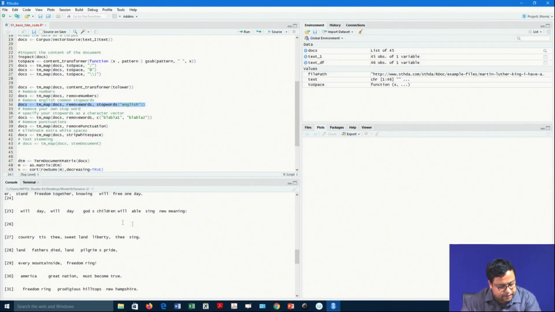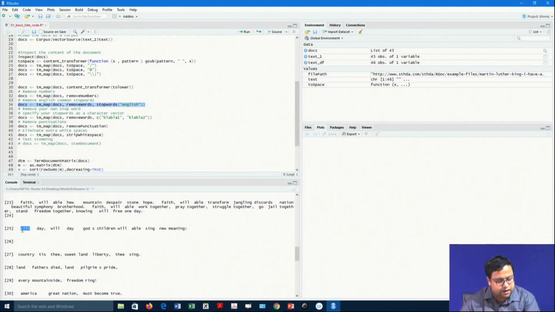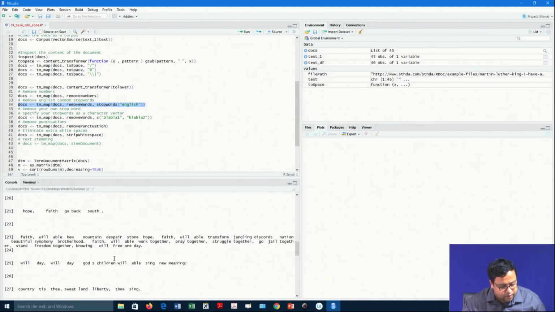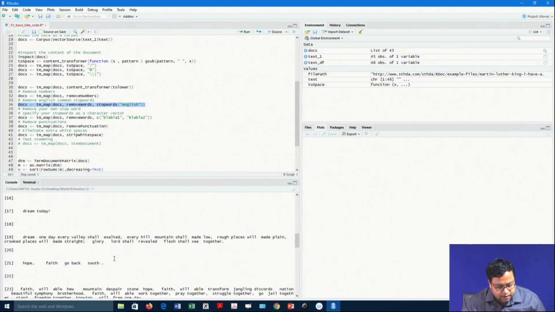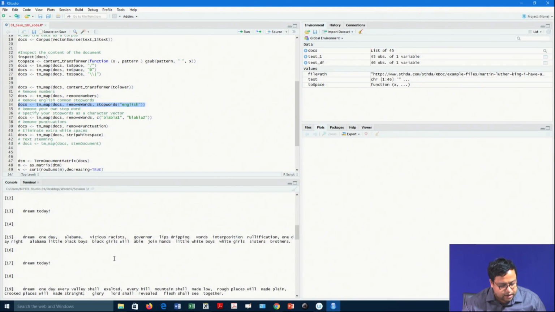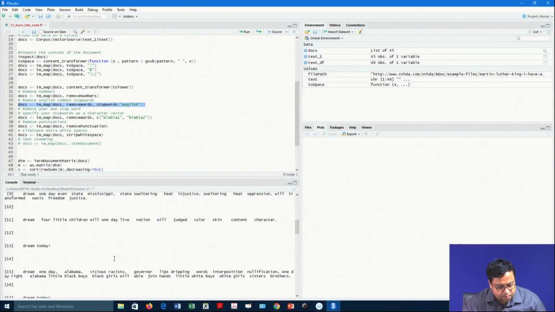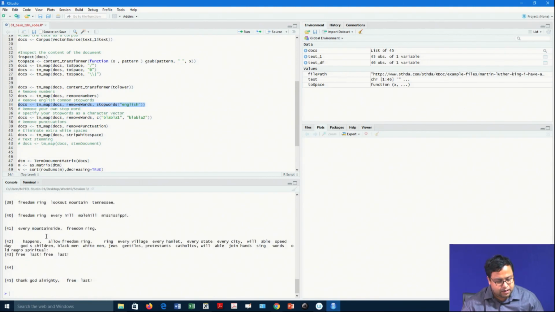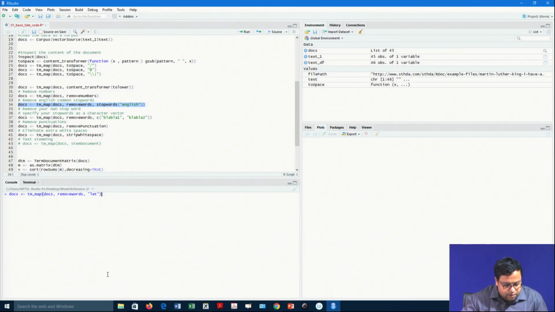Now, let us say I want to remove two words instead of one word. So, will, as in will be free, will be the day, will be able to. Will has nothing to do with my case and is coming up pretty commonly. Also, for is another word that I will be removing. So, here I will write will and then for.